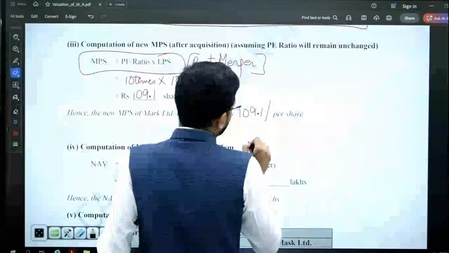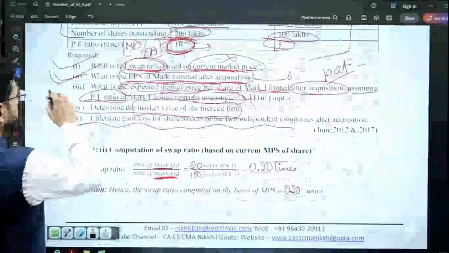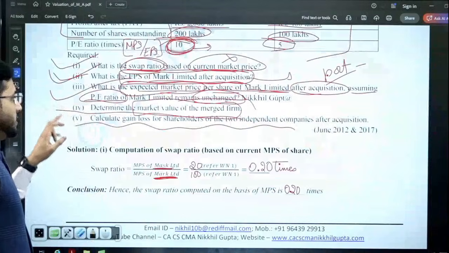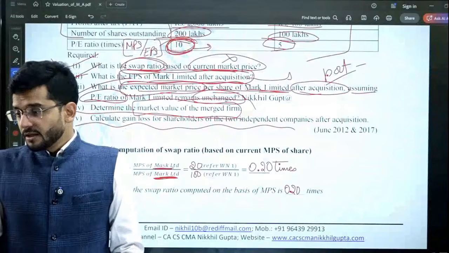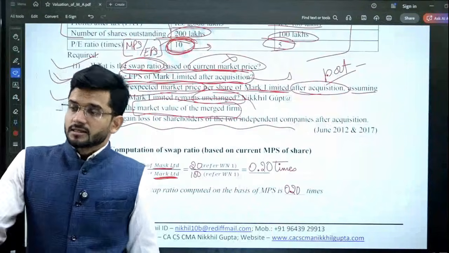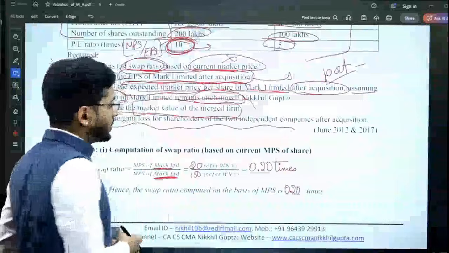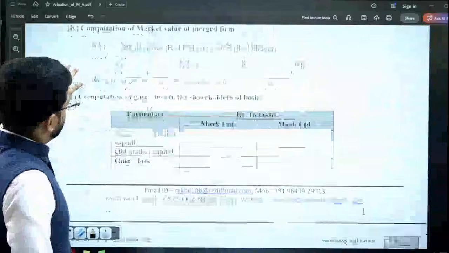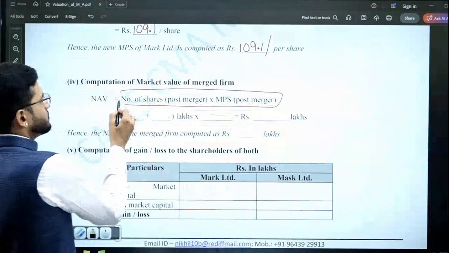So the new market price of Maersk Limited will be 109.1 per share. Okay, now part number 3 is also done by us. Conclusion is to be written after every part. Next part, determine the market value of the merged firm. What is the market value of the merged firm? The entire merged firm market value is computed as number of shares post merger multiplied by market price per share post merger.